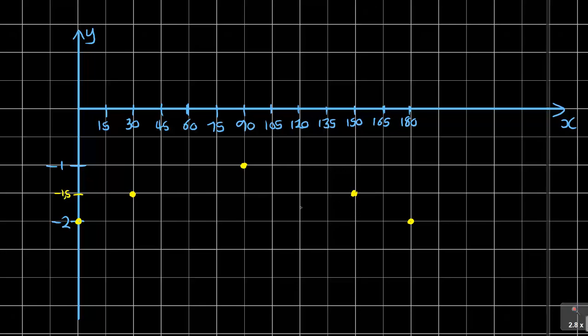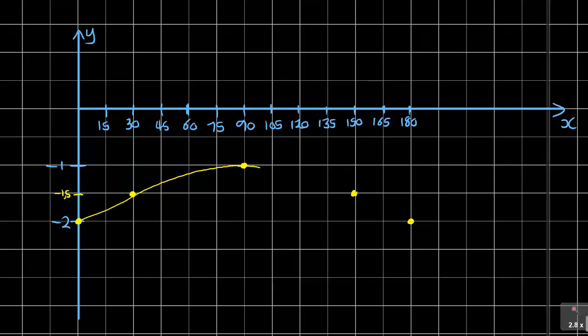So now we have to draw the graph, and if you can see it carefully, this is how this graph is actually looking. It is supposed to curve in a way like this, so make sure you have yours as smooth as possible.